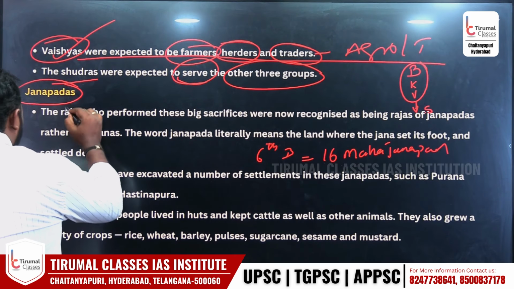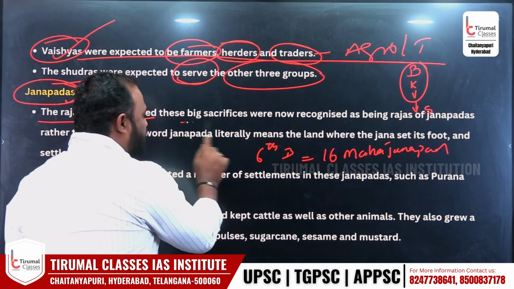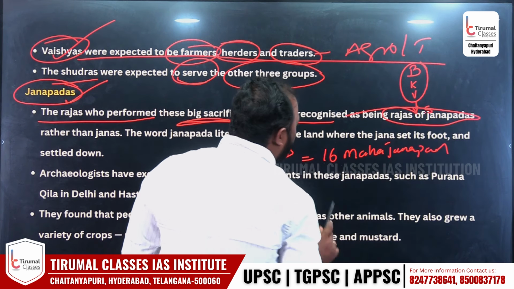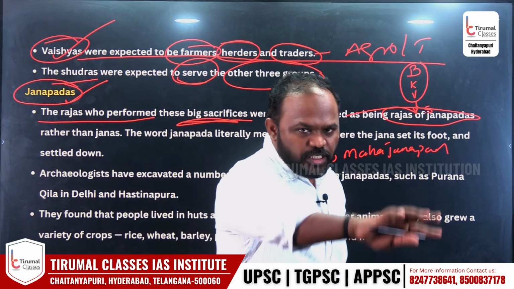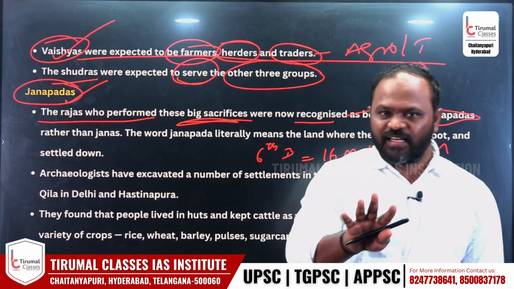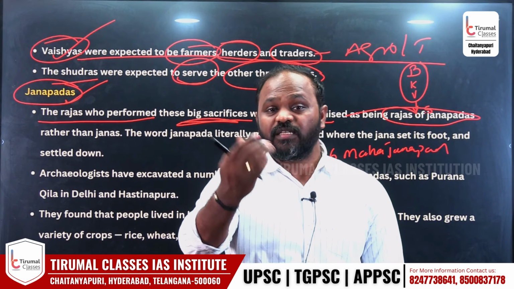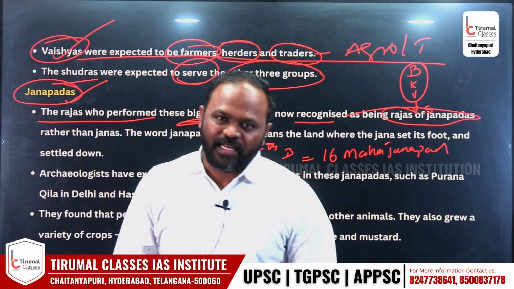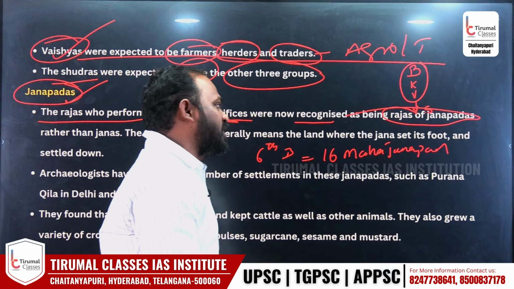Look now, Janapadas. The Rajas who performed these big sacrifices were now recognized as Raja of a Janapada. After performing a sacrifice in a smaller area where people were living, you treated yourself as powerful, then you became Raja of that Janapada, means ruler, king of that particular Janapada.